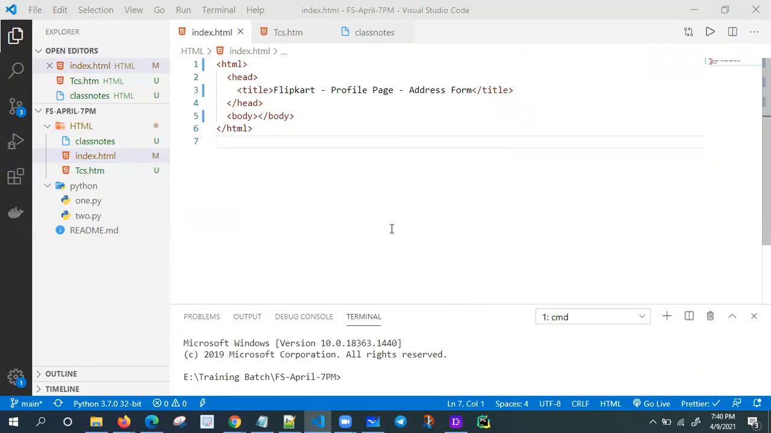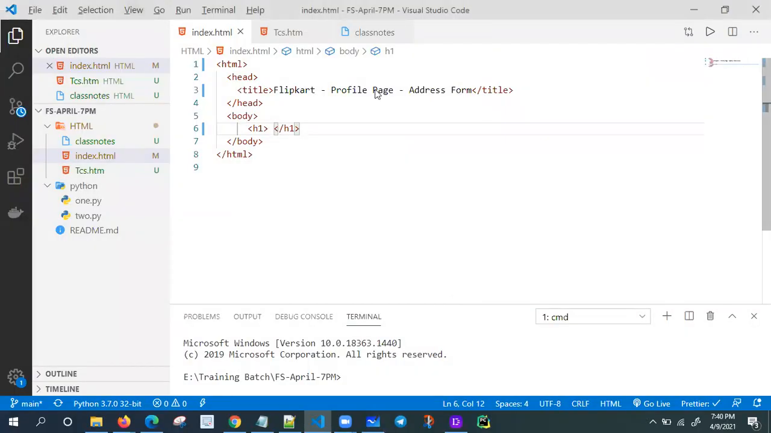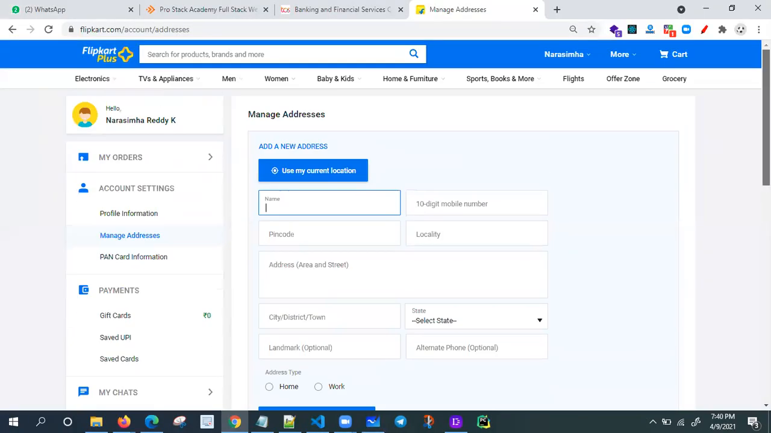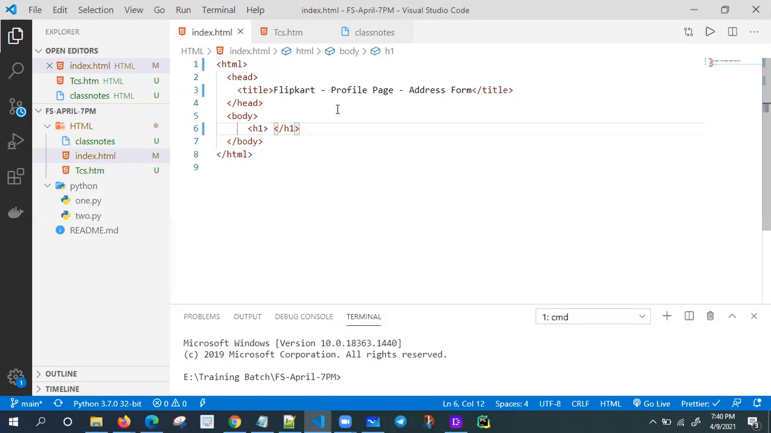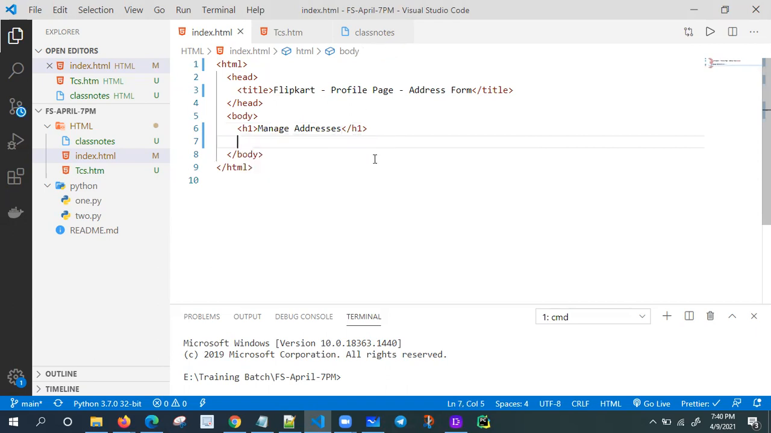Okay, let me go inside. I'm going to design one page now. H1 tag. Let me go to Flipkart. What is the header there? Manage address. I'm giving just one H1 tag, manage address. Then I'm going to design one form now. Don't expect the beautification. How do we get the beautification? Using CSS and Bootstrap.